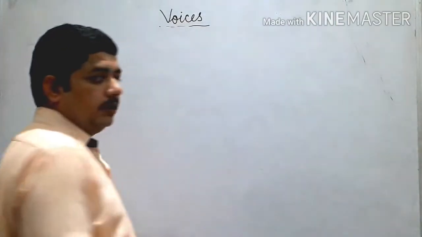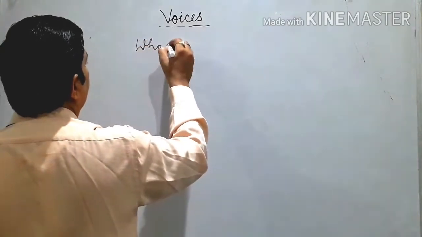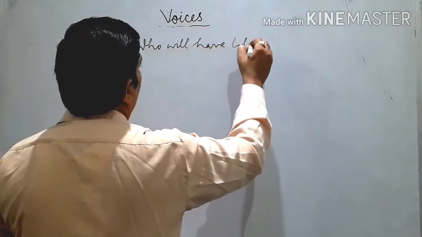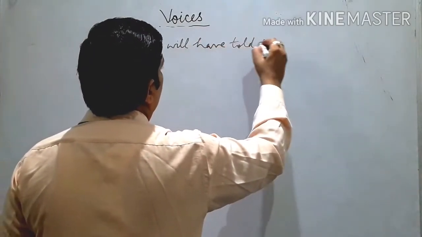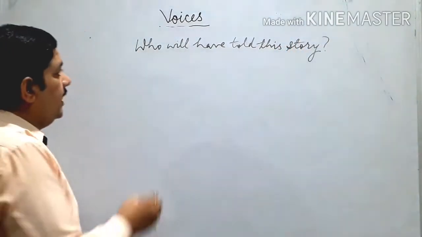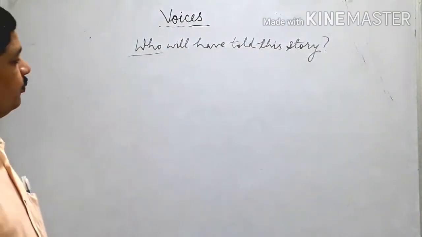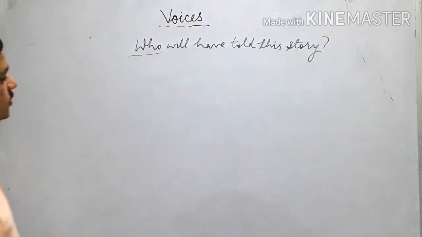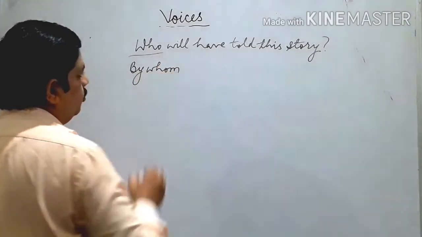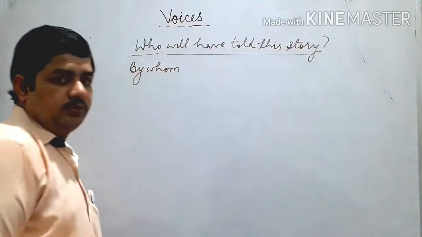It is now an interrogative sentence but with WH words. Okay, listen, like: Who will have told this story? Who will have told this story? Again, the important word is who. Every time it comes from nowhere. So who will have told this story? So we change it into by.